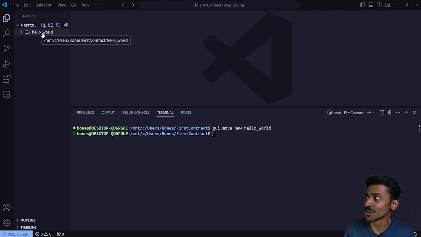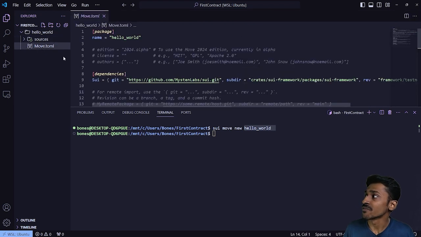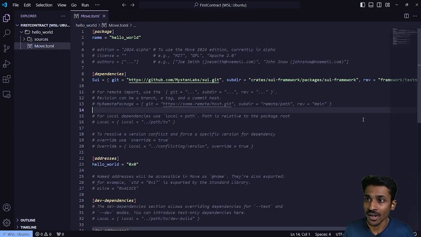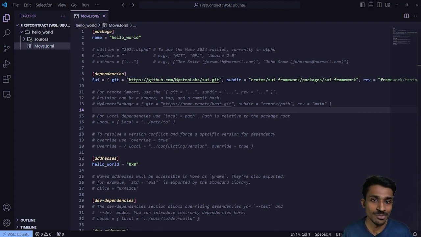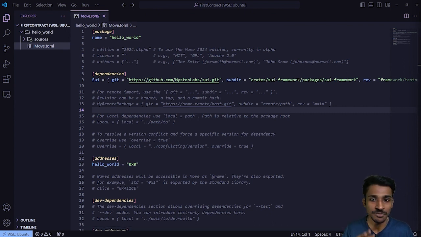You can see a new folder got created with the same name as we had given for our workspace here. And within this particular folder, we'll have two things. We'll have a folder called sources, which is currently empty, and then we'll have our Move.toml file. All right. So TOML basically stands for Tom's Obvious Minimal Language. And much like the name suggests, it's an easy-to-read language that you can use for writing up your configuration file. There's a bunch of other unique features as well that you can explore on your own. But for the time being, if you take a look at this particular file, it basically consists of 3 sections altogether.